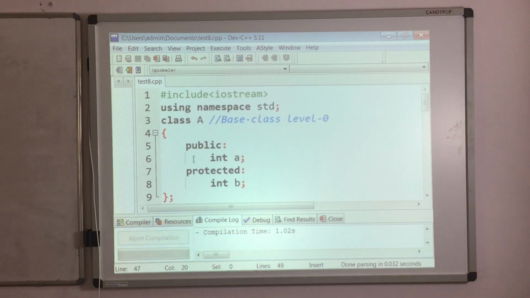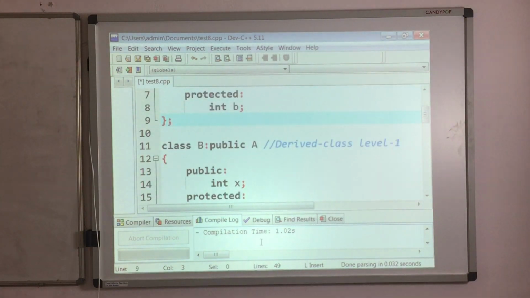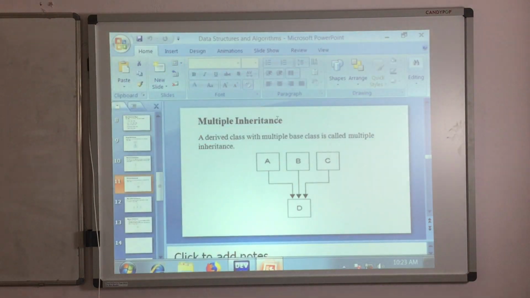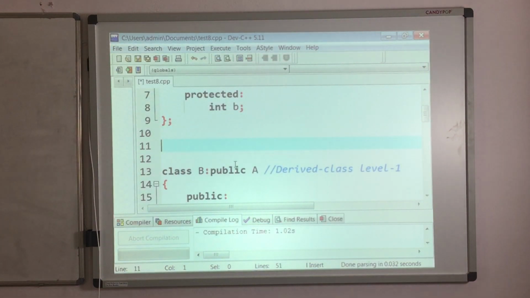So first what we have to do, already we have base class. I am marking it as base class 1. So for multiple inheritance, I need one more base class, or if you want to take this same example in programming, then we need 3 base classes and only one derived class. So that I will do now. So here